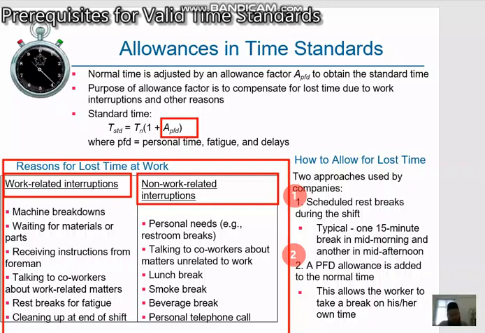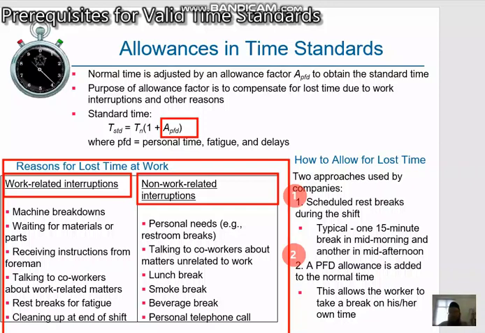In this approach, the shift is scheduled with breaks to divide the workday into periods of roughly equal length. For example, the day shift begins at 8 a.m. and ends at 4:30 p.m. And there is a 15 minute rest break in the mid-morning, a lunch break from noon to 12:30, and another 15 minute rest break in the mid-afternoon. Accordingly, the shift lasts 8.5 hours, which includes 8 hours of paid time. So that's the first approach.